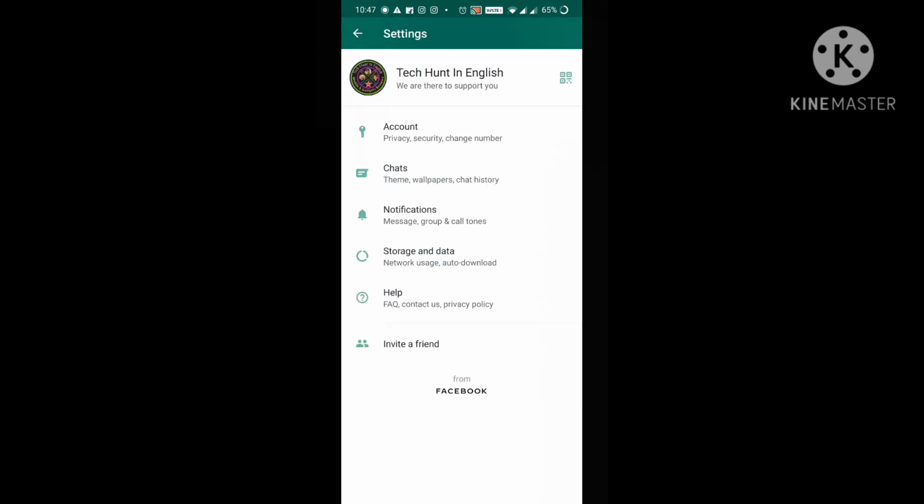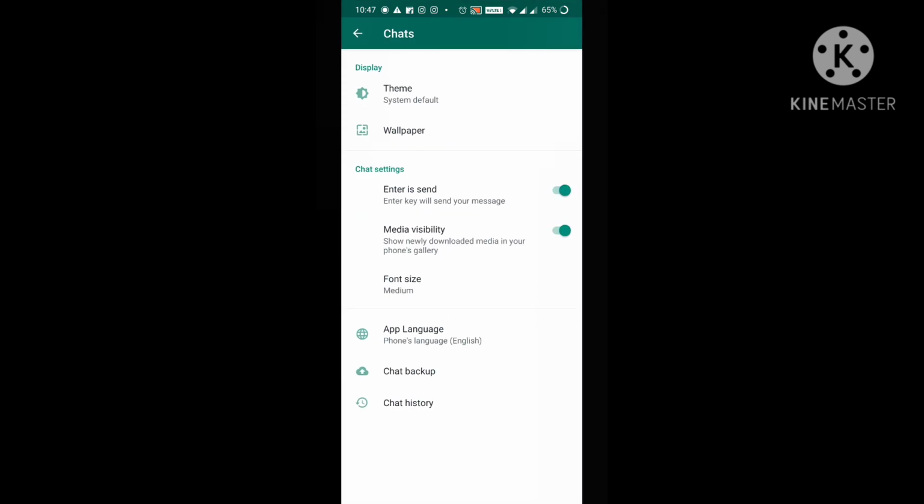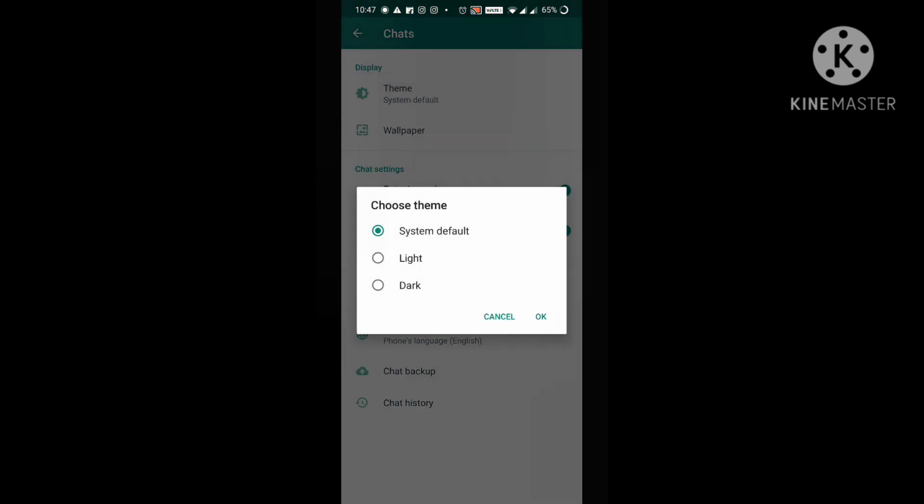Until now we are done with the account. Let's move to the next option, chats. Here the first is about the display. First is the theme. Here I am going with the system default. According to the day and night it will adjust.